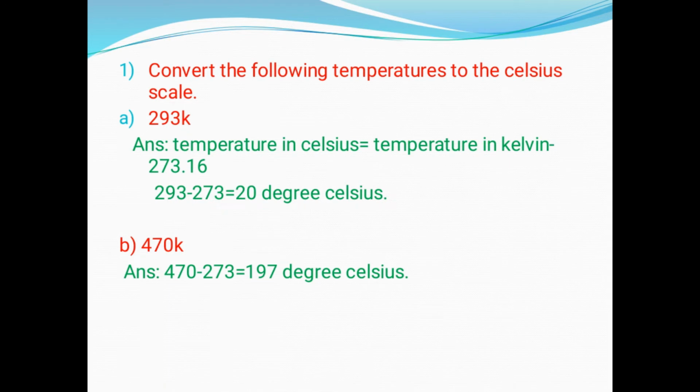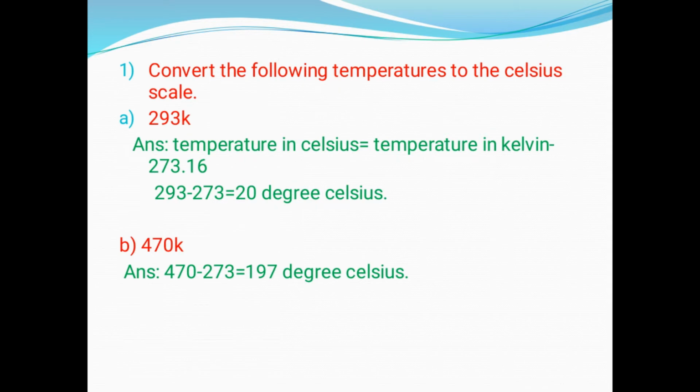Next is, convert the following temperatures to the Celsius scale. We have already seen that the relation between the Kelvin scale and Celsius scale is temperature in Kelvin equal to temperature in Celsius plus 273.16. Approximately we can take 273. So if we rearrange that, we will get temperature in Celsius is equal to temperature in Kelvin minus 273.